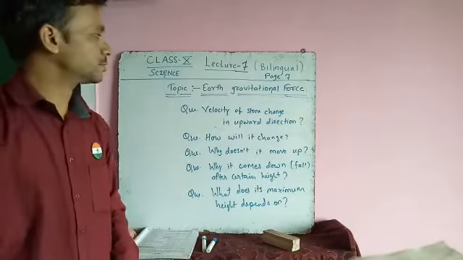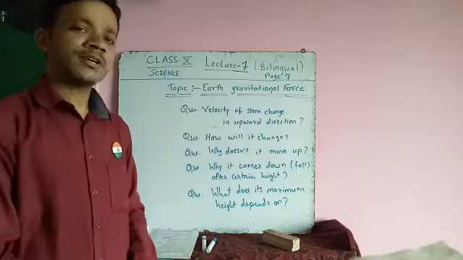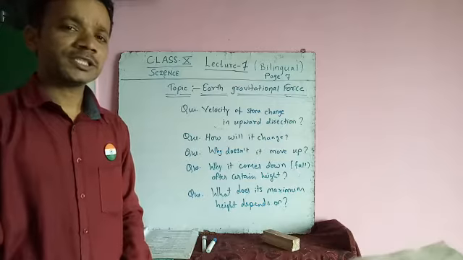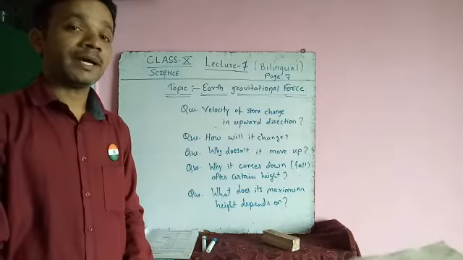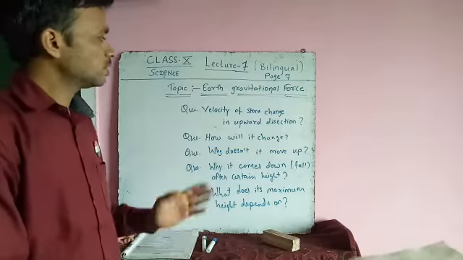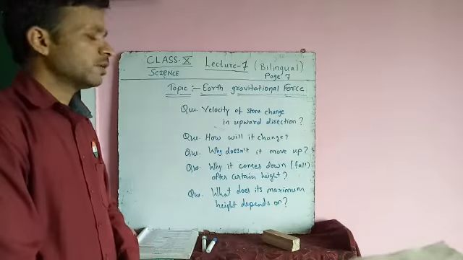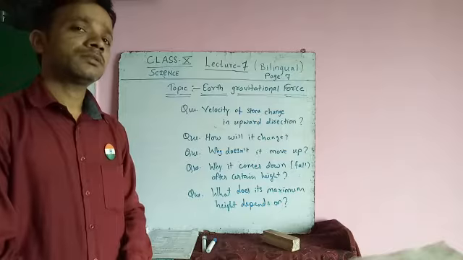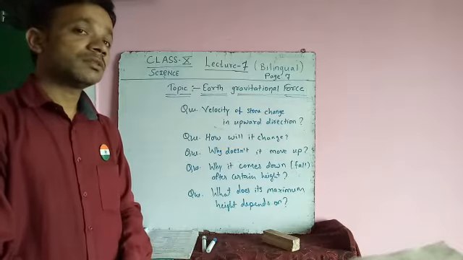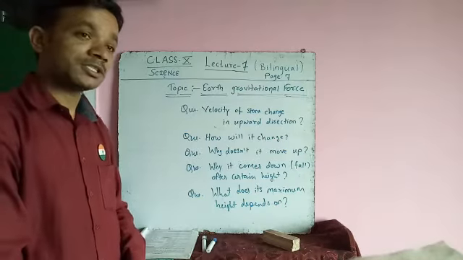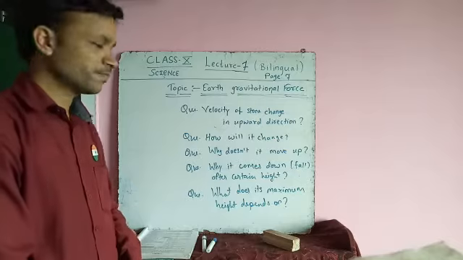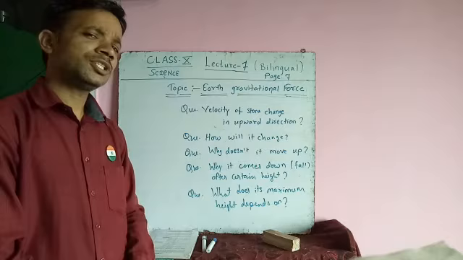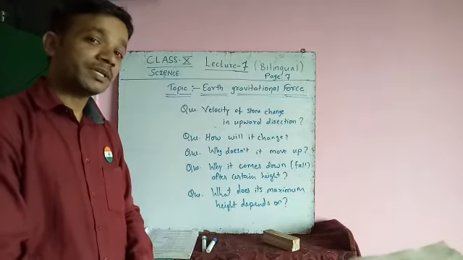Earth's gravitational force. In this topic, we will see so many types of questions that come to our mind. The very first question is, when a particular object or stone is thrown in a vertically upward direction, will its velocity change? Yes or no? Another is, how will it change? If the velocity changes, then how? What is the reason behind it?